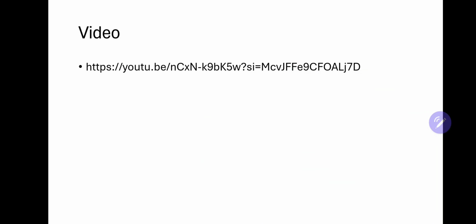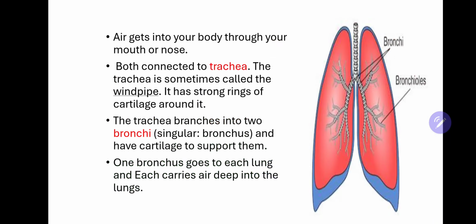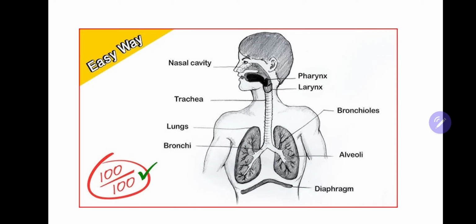Okay, so that's all for today. We have told about the passage of air through the respiratory system, and let's revise this topic in the end. Air will be passing via the nasal cavity, then to the pharynx, then to the lungs via the larynx, trachea, then the bronchi and the bronchioles, which end in the alveoli. So this is the passage of air in the respiratory tract.